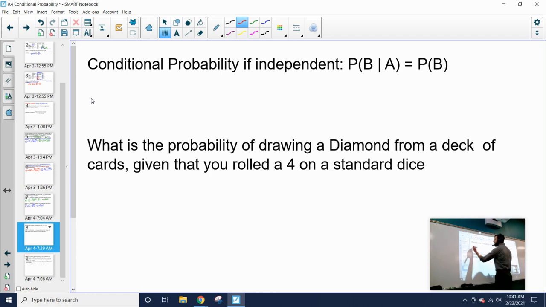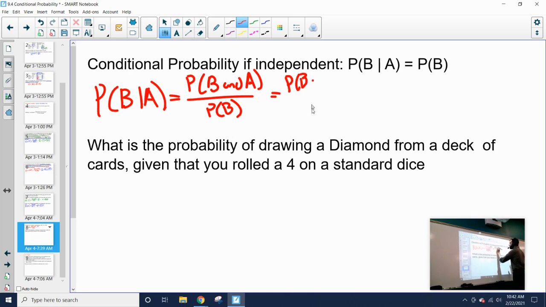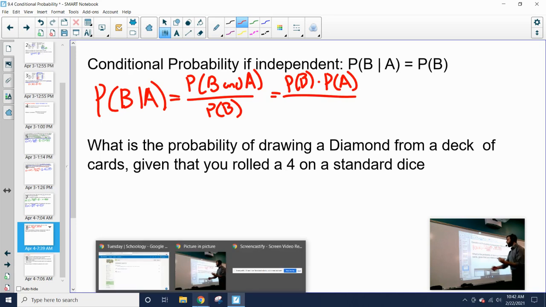Another way we can calculate this is we know that probability of B given A is equal to the probability of B and A divided by the probability of A. Well, if two events are independent, we know that the and statement of the two, we already calculated this earlier, is the probability of B times the probability of A. We know that when events are independent, you just take the two events and multiply them together.